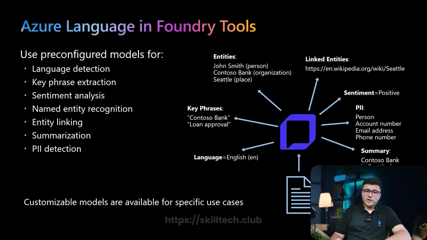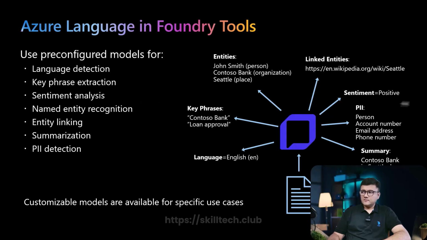These tools use pre-configured models for various text analysis tasks. You can do language detection and key phrase extraction. If I provide a document, it's going to say which language the document is in. Then it gives key phrases, like the name of some company or some specific task. Then sentiment analysis, whether the document is positive, negative, or neutral.